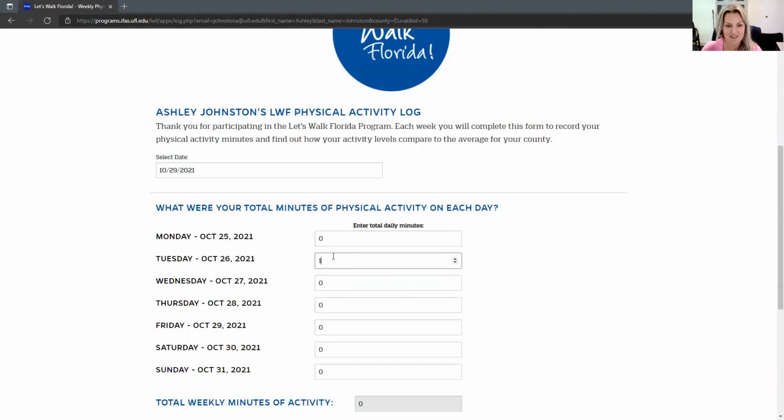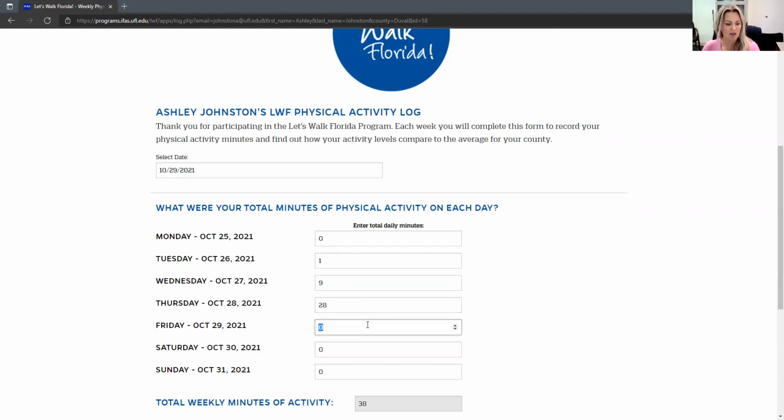I have one sad minute for the 26th. And then for the 27th, I have 9. For the 28th, I have 28. And then we'll see what Friday holds.